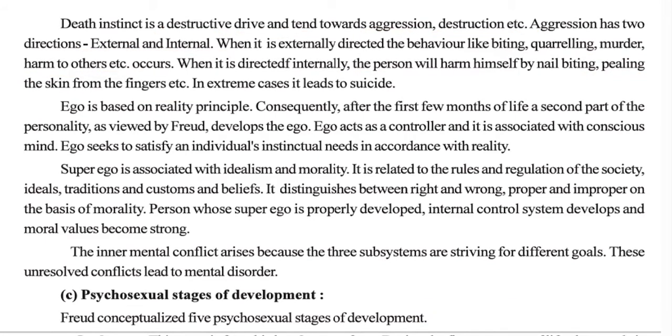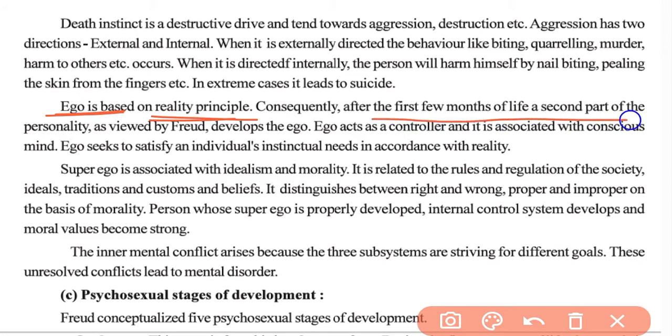Then comes the ego. So ego is based on the reality principle. In layman's terms, we can say that ego is our conscious mind. After the first few months of life, a second part of the personality as viewed by Freud develops, the ego. So the ego acts as a controller and is associated with the conscious mind.